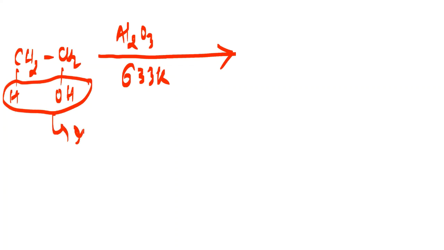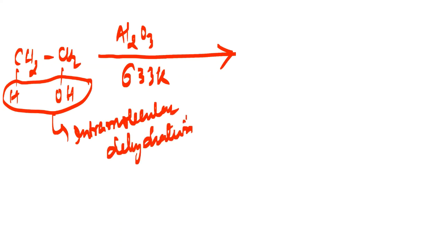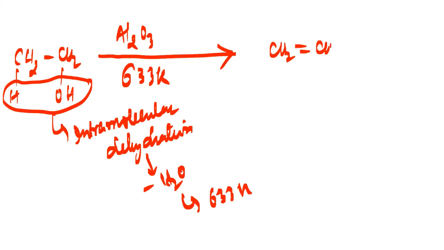Which dehydration will happen? Intramolecular. So in presence of alumina also, intramolecular dehydration will happen, that is the loss of water. And obviously, this takes place at 633 Kelvin temperature. And the product formed is your alkene, which is nothing but ethene.